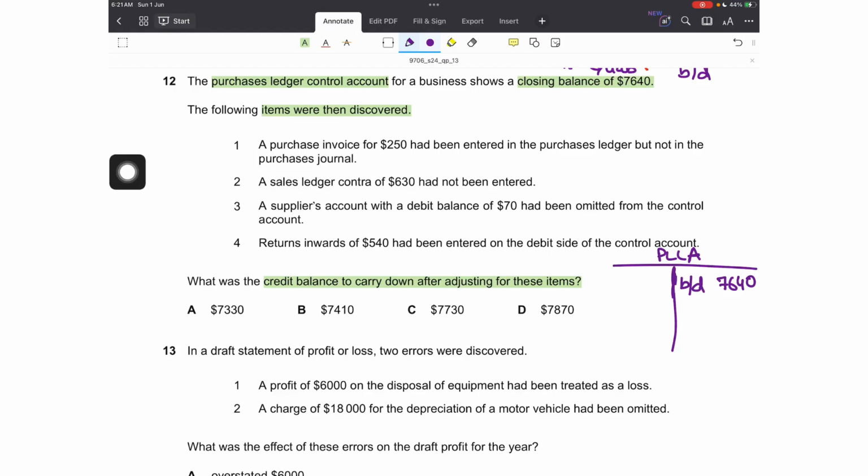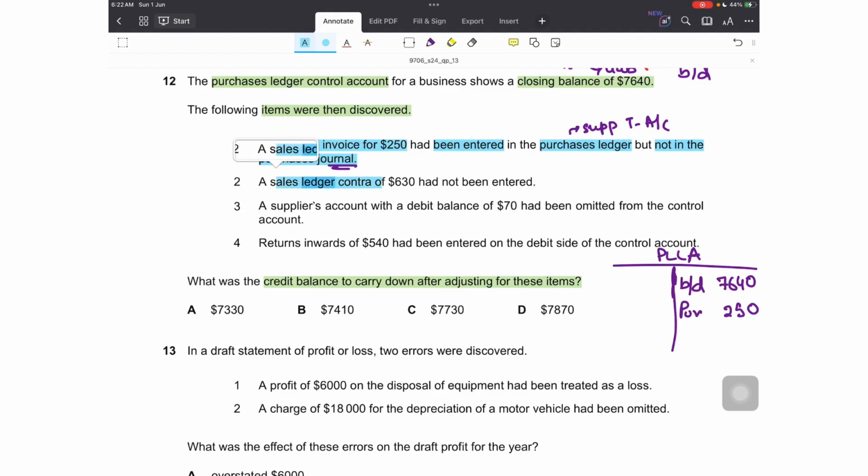So number 1, a purchase invoice. A purchase invoice for 250 had been entered in the purchases ledger but not in the purchases journal. Oh, so it was entered in the supplier's T account, but it wasn't entered in the day book. Now we know that the source of information for the preparation of control accounts is day books. So if a transaction wasn't there in the day book, it wouldn't have been inserted in the PLCA as well. Now we have to include 250 in this amount. Purchases we know are recorded on the credit side of the PLCA to show an increase in balance, so 250 would be added to this value.